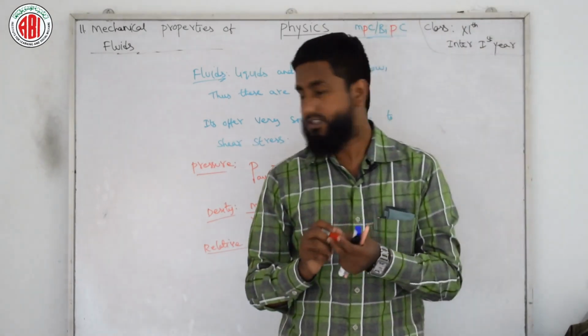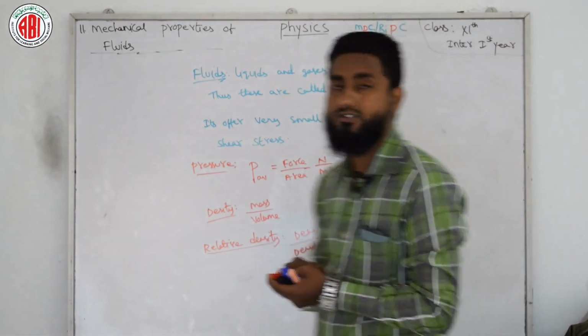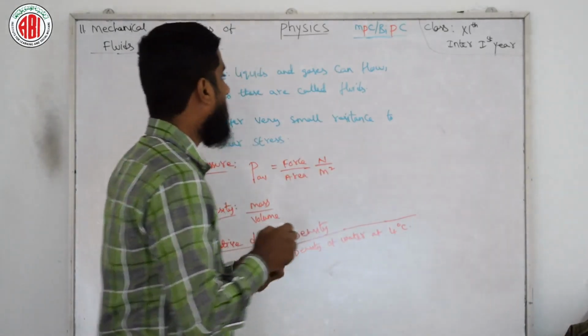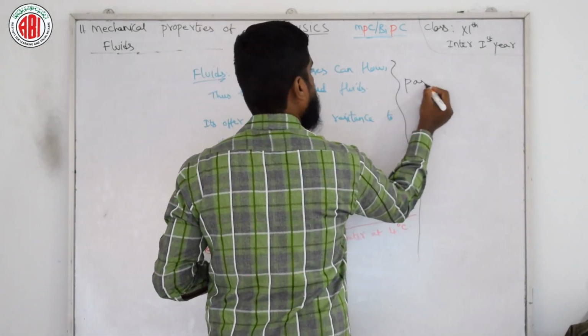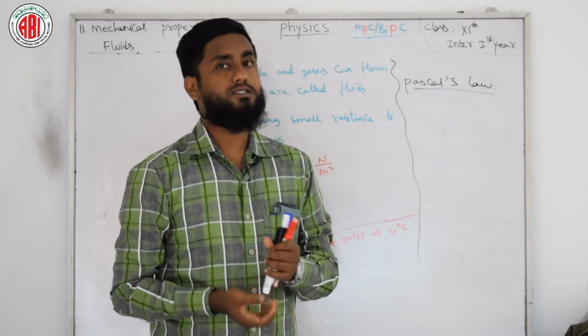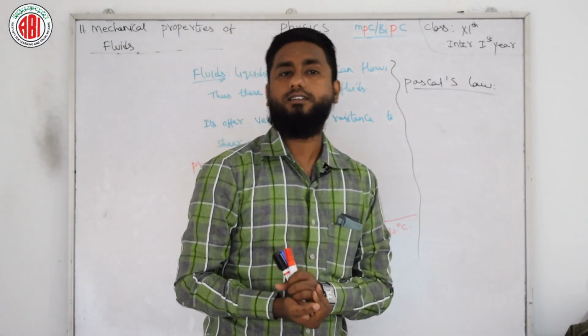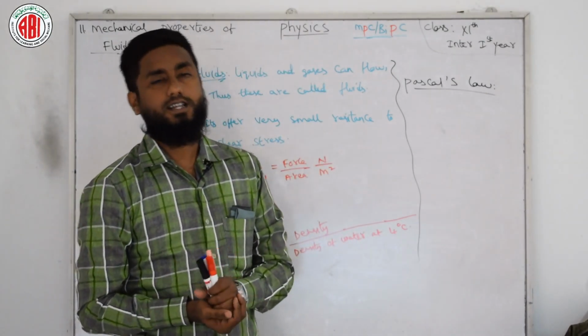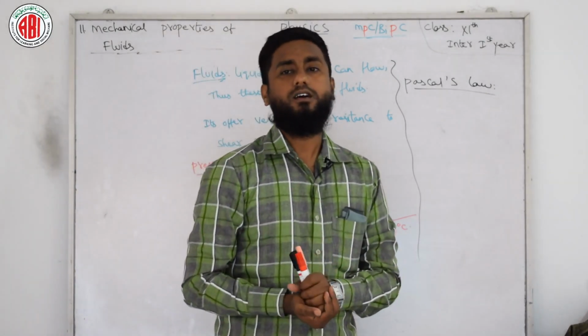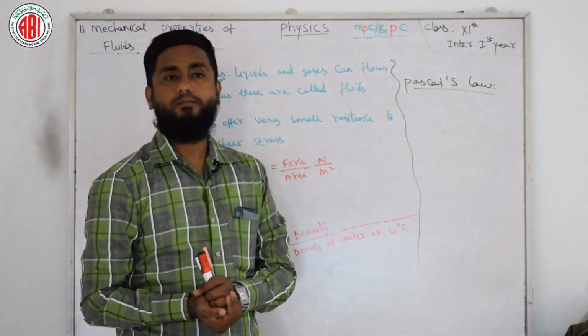Now we have one important law with us, which we have also come across. The name of this law is Pascal's law. Pascal's law states that the pressure at all points in a fluid which is at rest is the same if the points are at the same height.